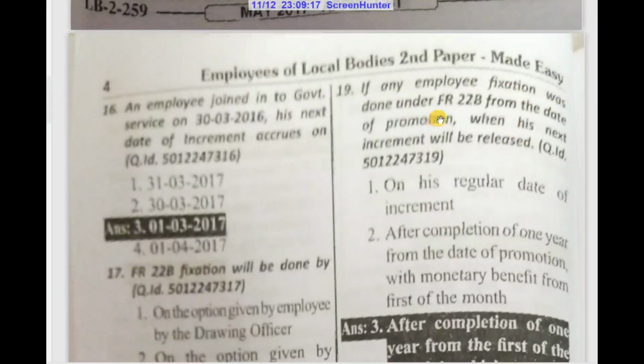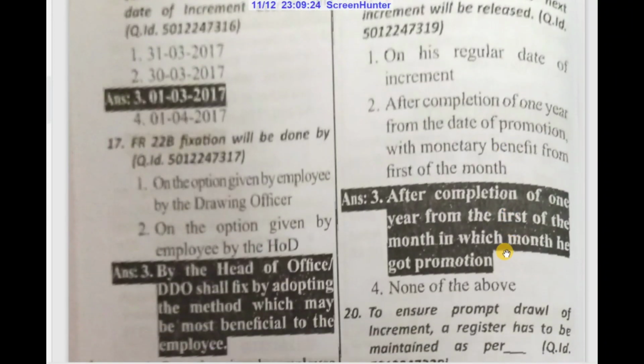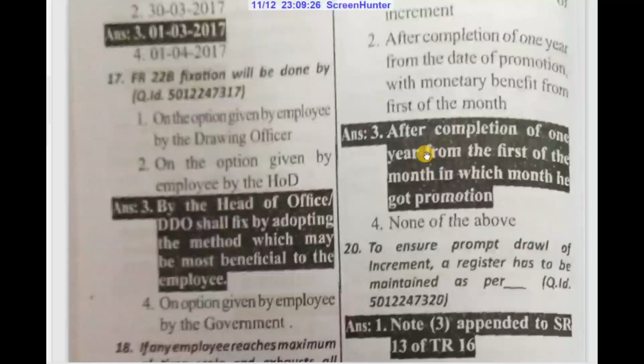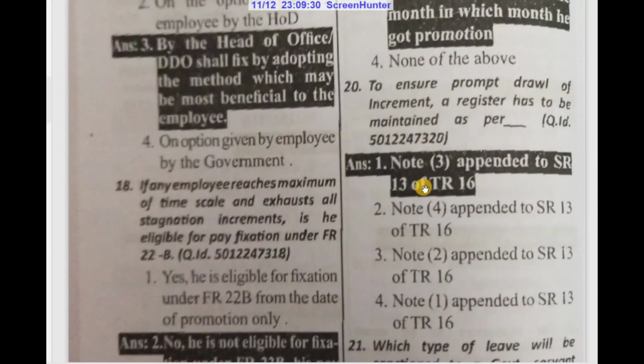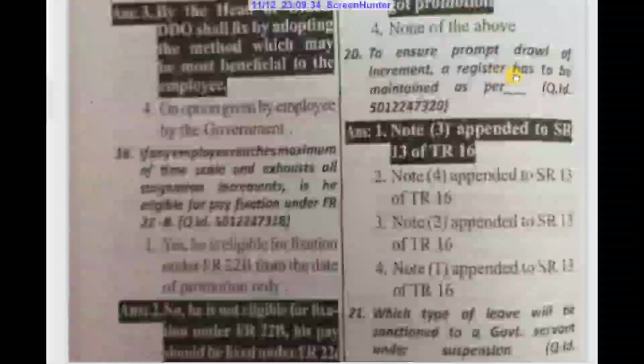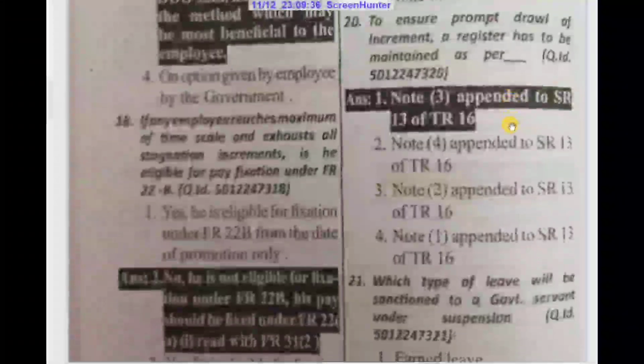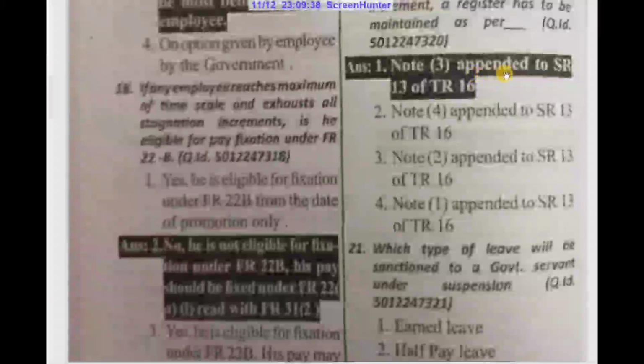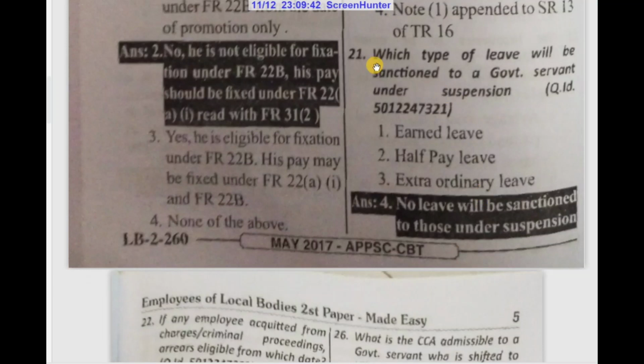Any employee whose fixation was done under FR 22B from the date of promotion, when will his next increment be released? After completion of 1 year from the first of the month in which he got promotion. To ensure prompt withdrawal of increment, a register has to be maintained as per Note 3 appended to SR 13 of TR 16.